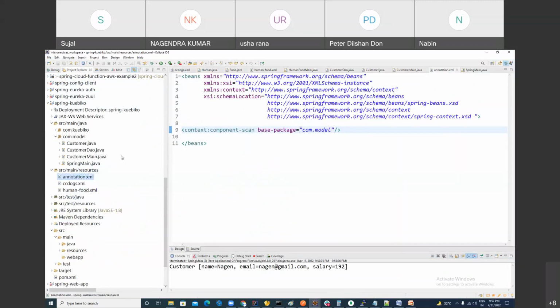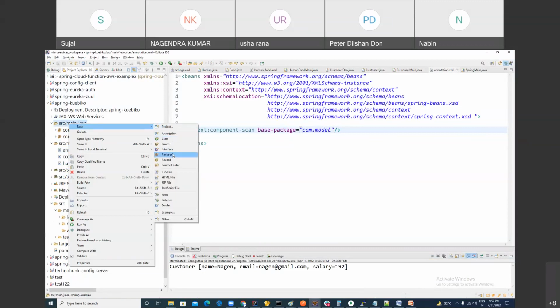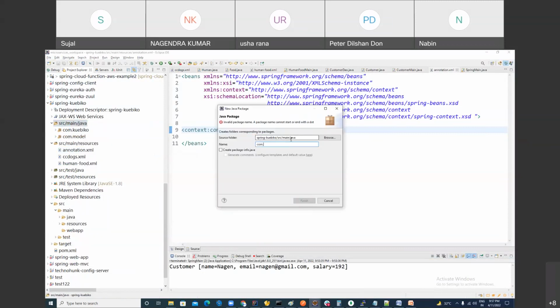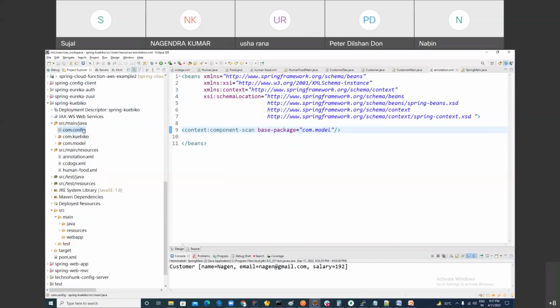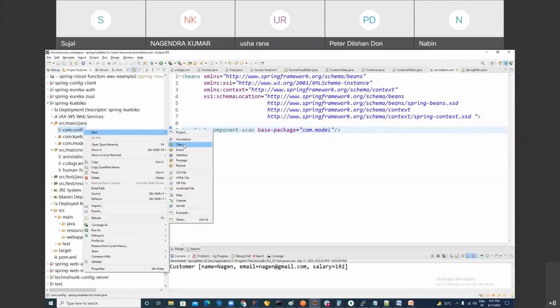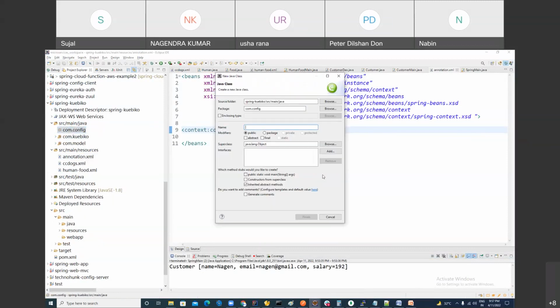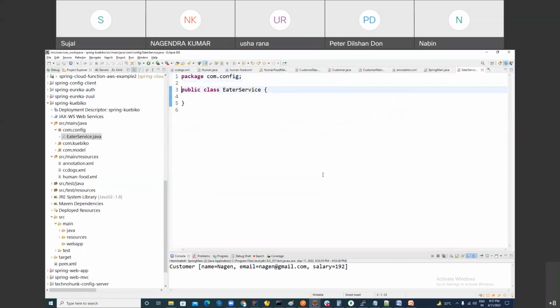Let me show you one other example. What example I'm going to show you? Java based. I know it is a lot for you. I know that. So using Java config, I'm going to make an object of one bean, right? My bean name is eater service. It is going to eat people, right? Eater service. What this bean is going to do? Public void. You can write a message. This is last program for today.